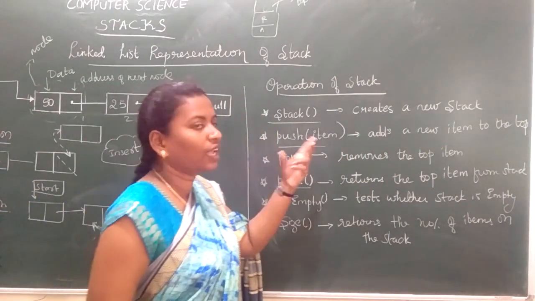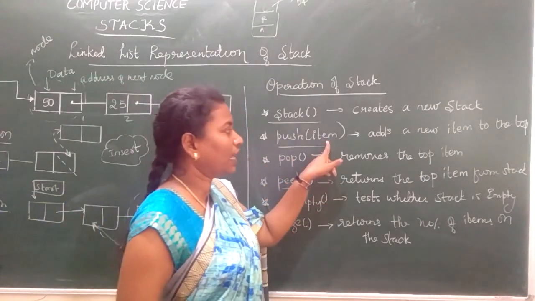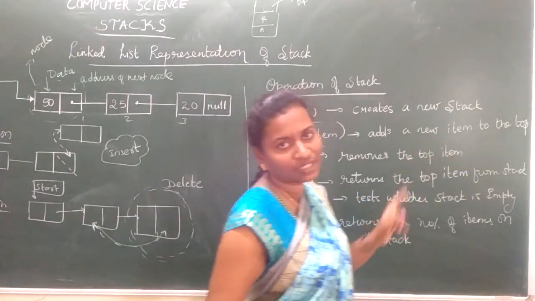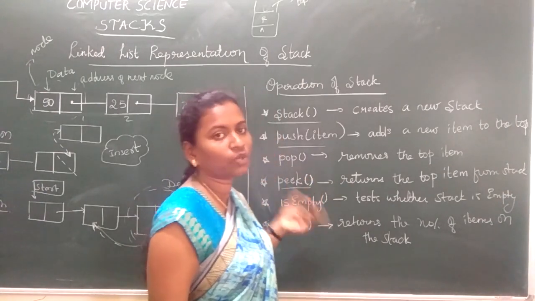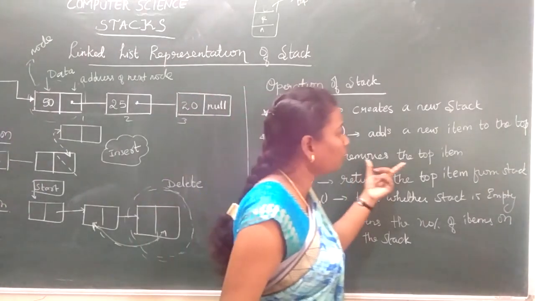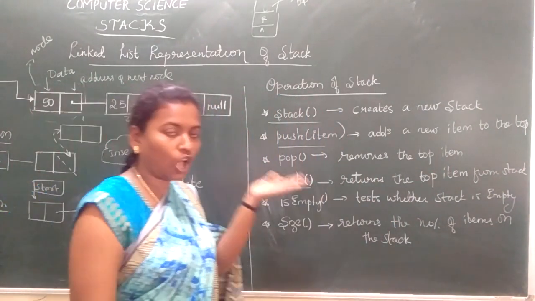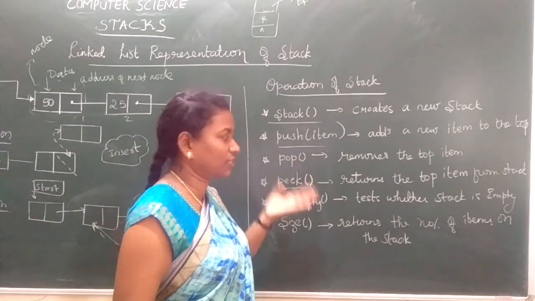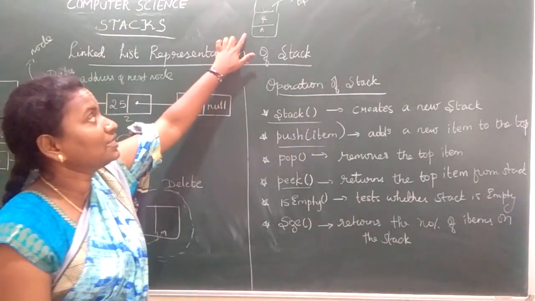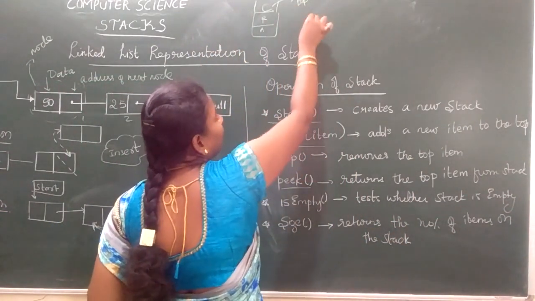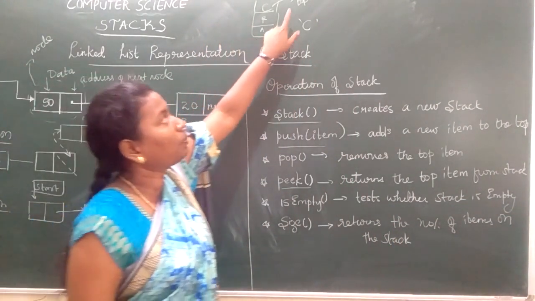What is the next operation? We can do push. That means we can insert an element into the stack. So push, I am inserting an element, meaning it is adding a new element into the stack by using the stack top. Next I have pop. Pop means to delete. Push means to insert, pop means to delete. Pop removes the topmost item. So what we inserted last, that we call the topmost element of the stack, is removed first. Next, peek. Peek returns the top item of the stack. For example, in this stack, if I call the peek function, what will be returned? C will be returned. Why? Because what is there on the stack top? C. Where is my stack pointer pointing?